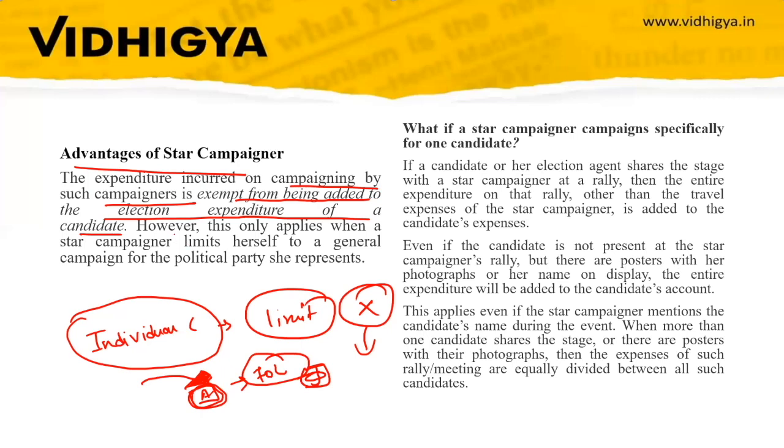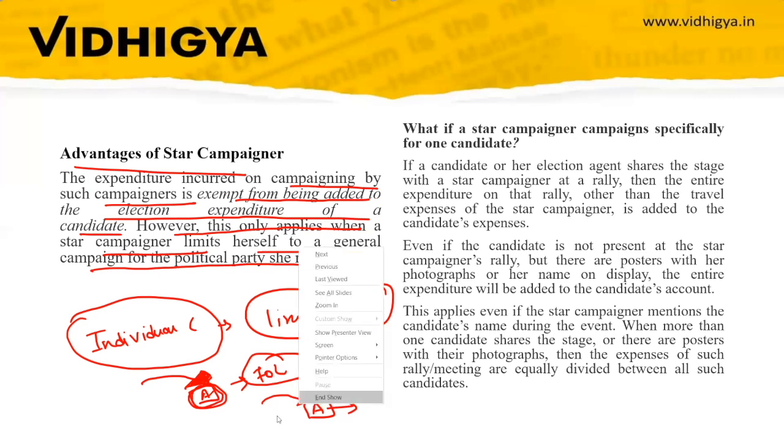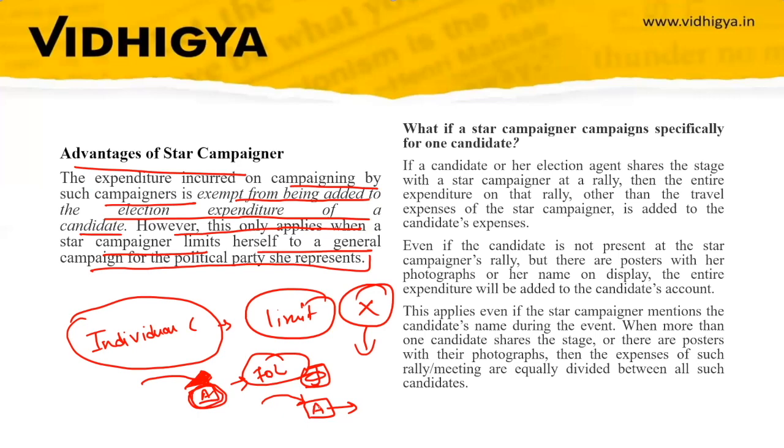However, this only applies when a star campaigner limits herself to a general campaign for the political party she represents. For example, this is constituency A, and a star campaigner comes and campaigns for a political party in this constituency. The star campaigner cannot campaign for the candidate fighting from this constituency. The star campaigner only campaigns for that political party, saying that you should vote for XYZ political party, but he or she cannot say that you should give a vote to a particular candidate from a constituency.